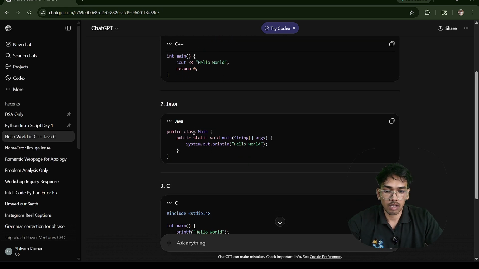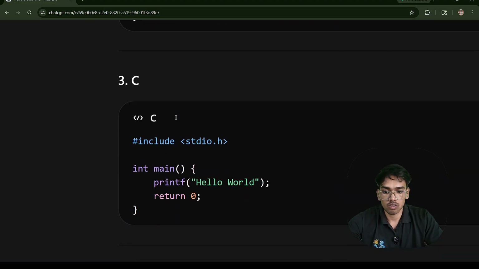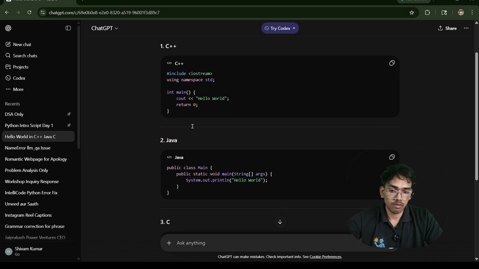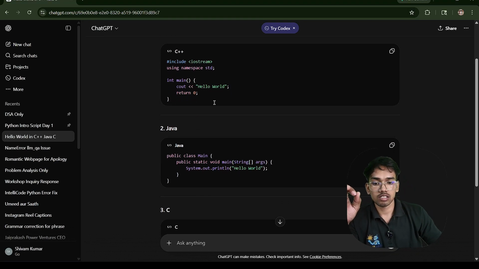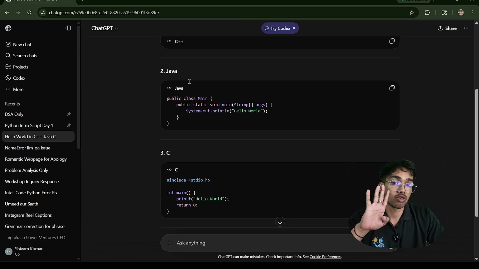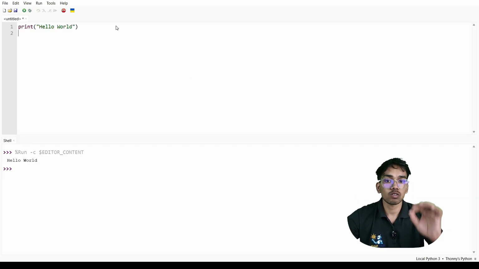Java has 3 lines, and the syntax here is longer. Public static, you have to define these things. In C, hashtag include stdio. Everywhere there are about three lines. You see that there is a minimum of 4 to 5 lines of code, but in Python you only write 1 line of code. That much, this is simple.